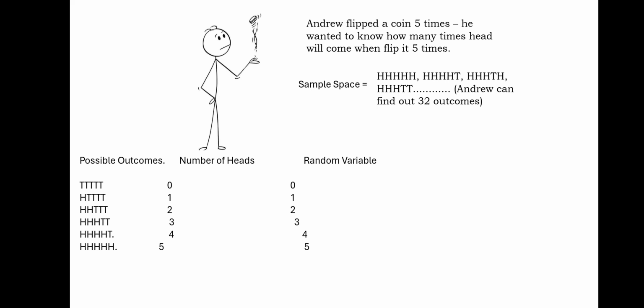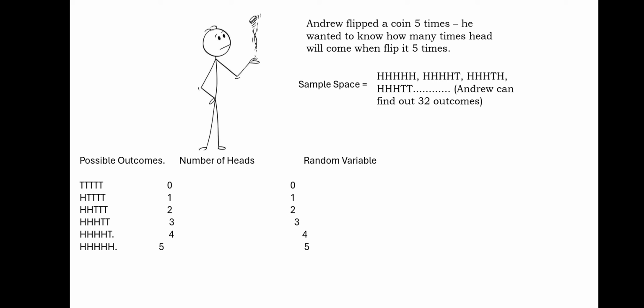We have 6 possible outcomes. Possible outcome 1, in which everything that will come on top of the coin will be tail. Second possible outcome, in which the only time you will see a head is only one. Third possible outcome, that Andrew will see two heads.